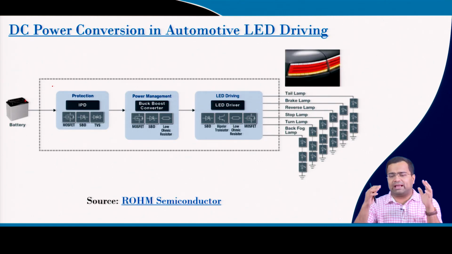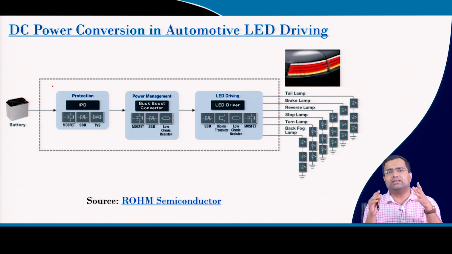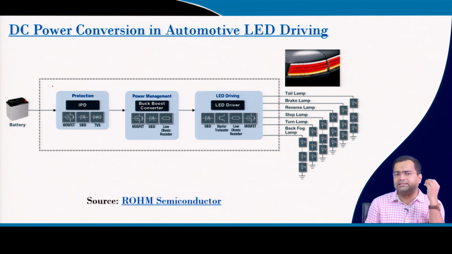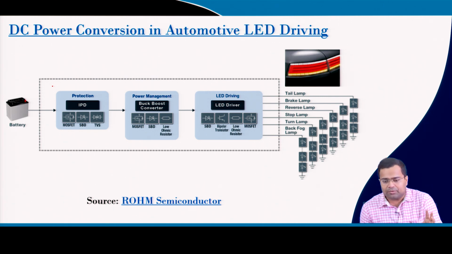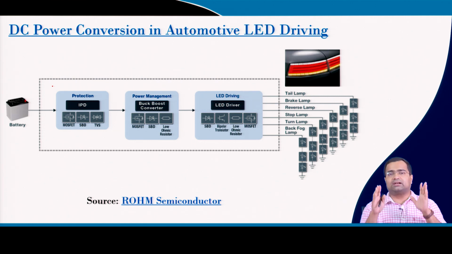If we go to automotive LED, most of the car lighting system is now almost going to use LED. So if you take headlight, fog light, tail light, everywhere you will find slowly increasing use of LED. And these LEDs are semiconductor devices, and they directly operate through DC voltage. But we cannot connect such LED directly to the battery, because LED requires certain current regulation. You need to ensure the current through the LED is going in a controlled manner.